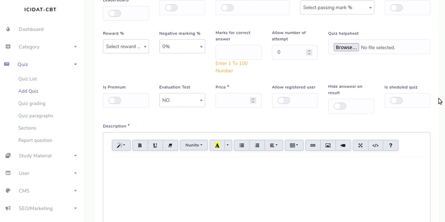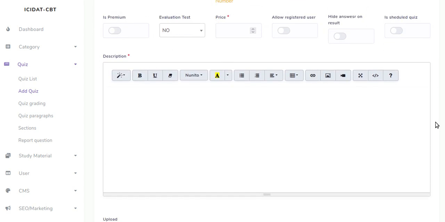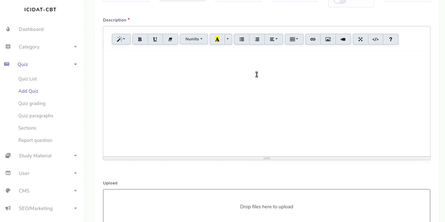So you write a description about this exam here. There is information you want people to know about this exam, even pictures or videos. You can add them here, add a picture, add a video. More information you want people to know about this exam, you add it here.